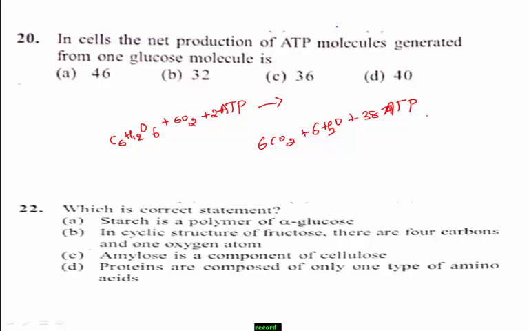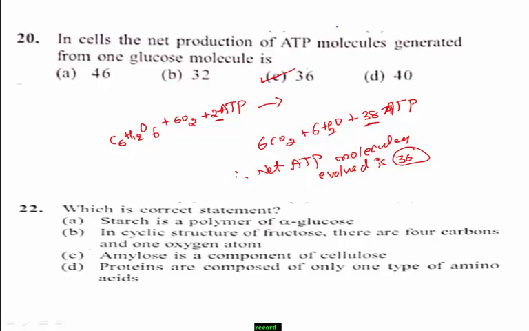Therefore, net ATP molecules evolved is, remember, net ATP molecules, 36, because already here 2 are present. In the product side 38 ATP is produced, so total evolved ATP is 36. Therefore option C is the right answer.